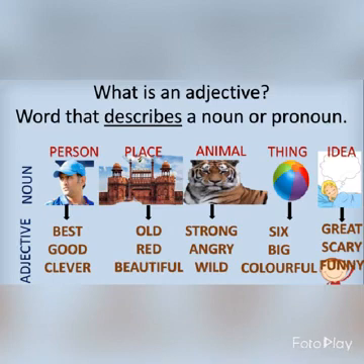So all these words, best, good, clever, old, red, beautiful, etc., are describing the noun. These words are known as adjectives. They will come under adjectives.